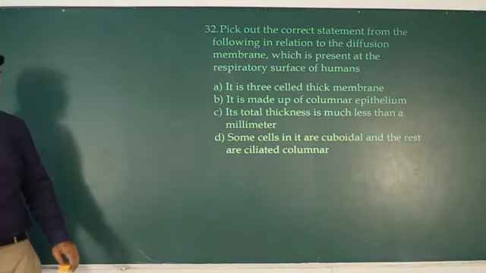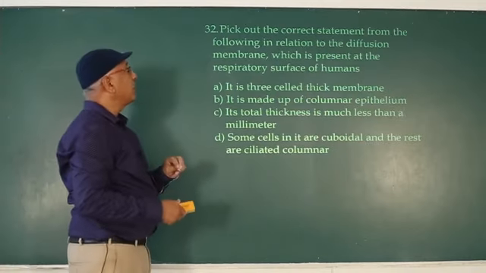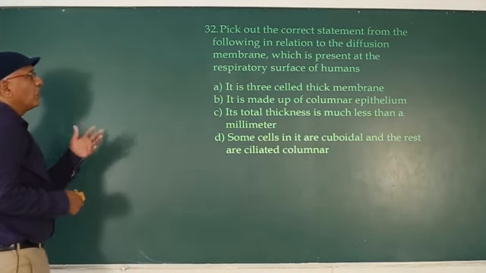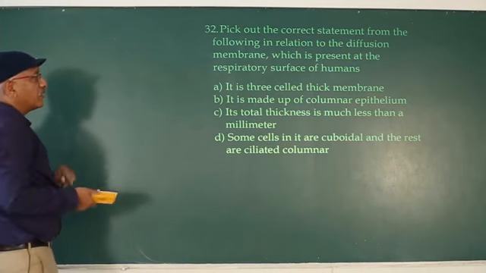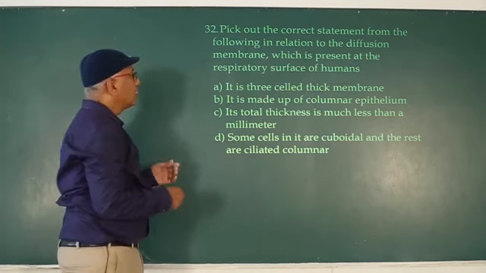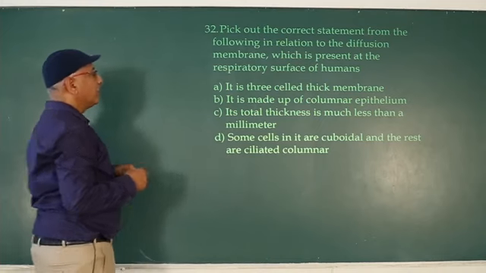Next one. Pick out the correct statement from the following in relation to the diffusion membrane which is present at the respiratory surface of humans. It is a 3-celled thick membrane. So 3-celled, 3-layered.